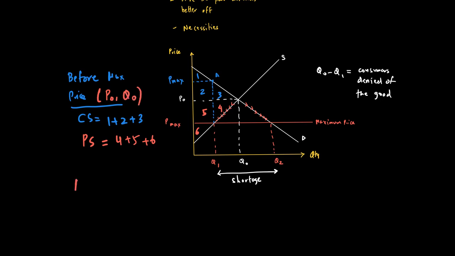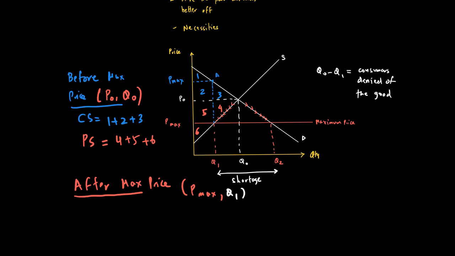Right? Now after maximum price, we notice that your price is now P max, while the quantity that is being sold is Q1. So when you put a maximum price, only Q1 consumers are getting the good.